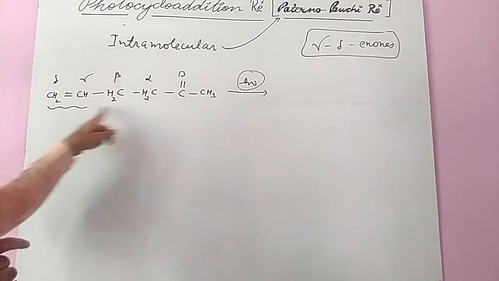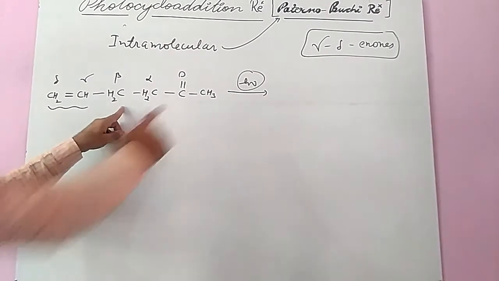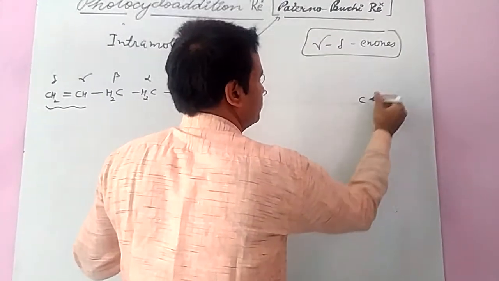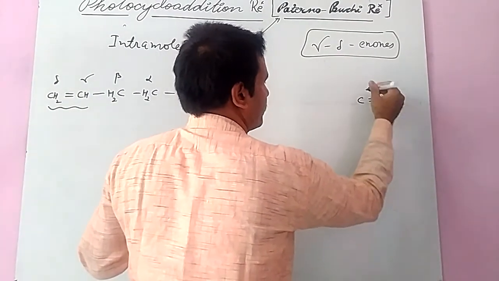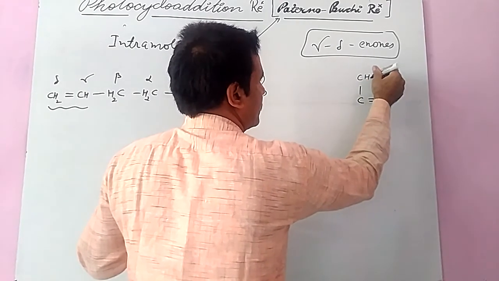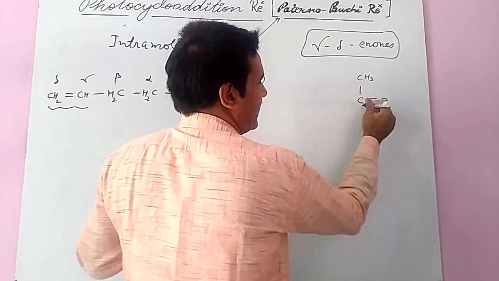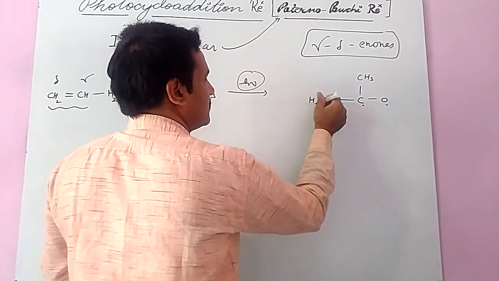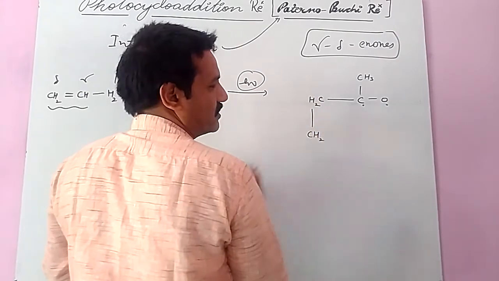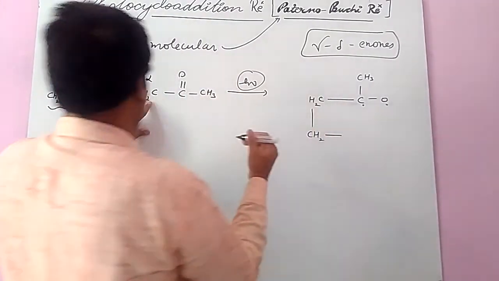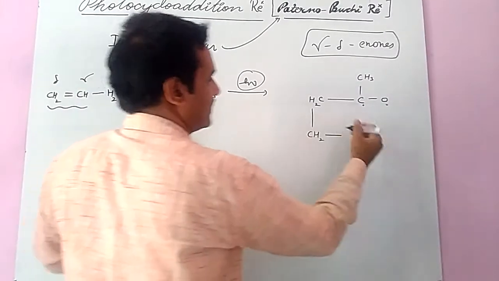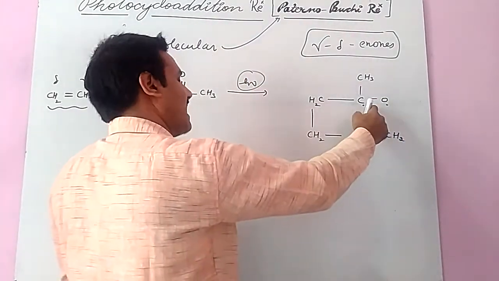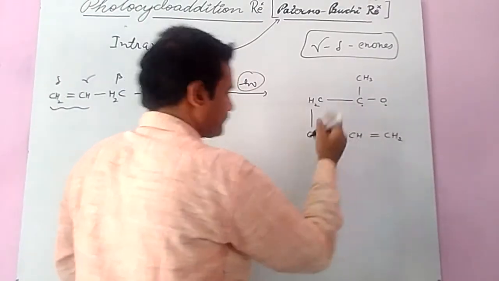How does this reaction occur? First it converts into this formation. After absorbing light, it converts into this formation, C double bond O with CH3, so radical and radical formation. Then CH2, CH2, this is alpha and this is beta, then CH double bond CH2. So this is in the excited state, and this is in the ground state.